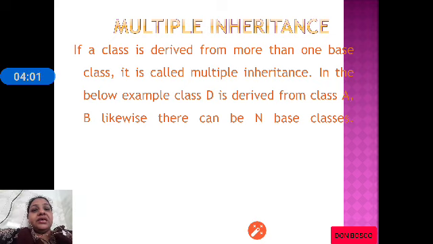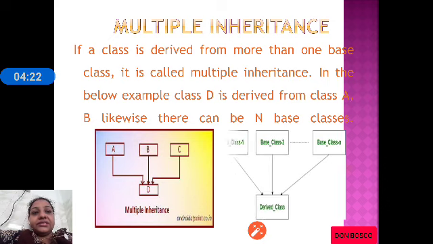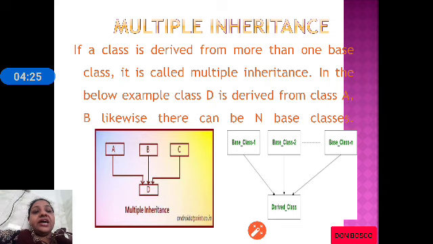Multiple inheritance means a class is derived from more than one base class. For example, we can see class D is derived from class A, B and C. Like that A, B, C, there can be n number of base classes. So, here a class is derived from multiple base classes. As you can see in the example, we have base class 1, base class 2, and like that there can be n base classes.